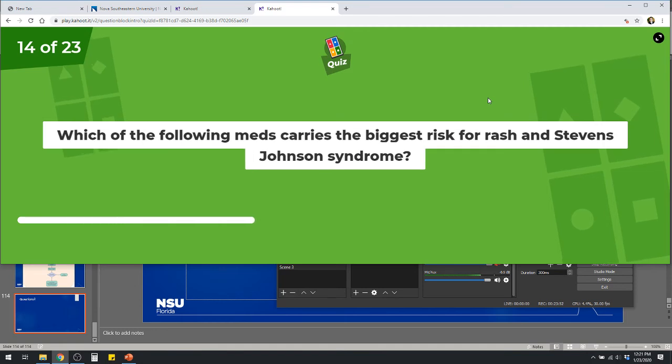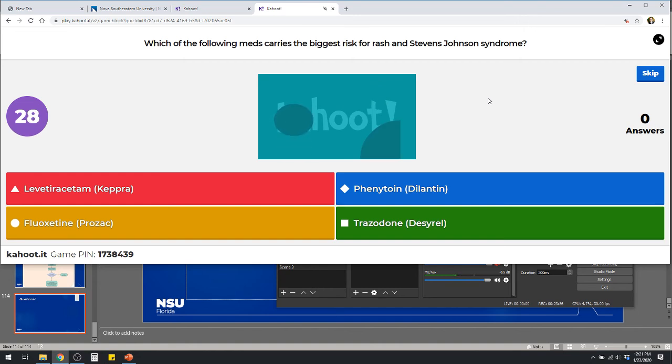Which of the following meds carries the biggest risk for rash and Stevens-Johnson, which I probably gave away already? Would be Keppra, phenytoin, fluoxetine, or trazodone? Let me think here. I forgot to change these two answers. Last year we had behavioral in the same section, so that's why I have two behavioral meds on there. So that was an oversight on my part.